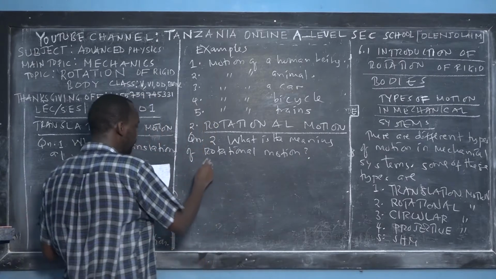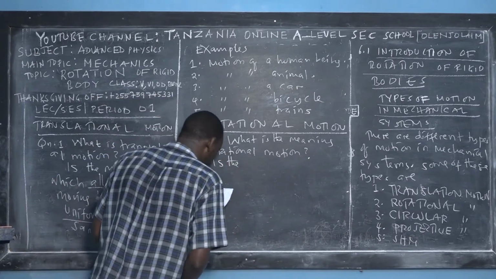Well, I found one of the definitions. You can find even other ones.